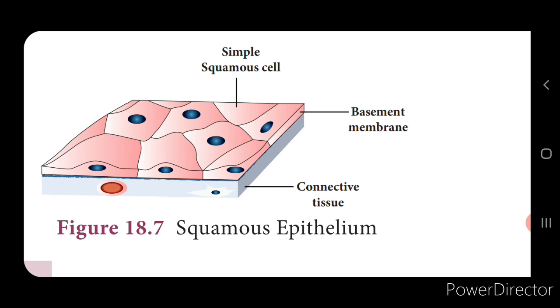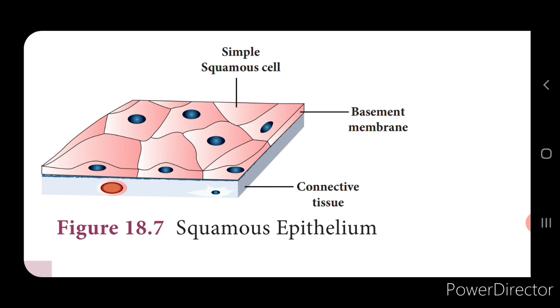Each epithelial cell has a basement membrane, and this tissue also lacks blood vessels. Epithelial tissues are further divided into simple epithelium and compound epithelium. Simple epithelium consists of only a single layer of cells on a basement membrane, and the compound epithelium consists of layers of cells, and the last layer, that is the deepest layer, rests on the basement.